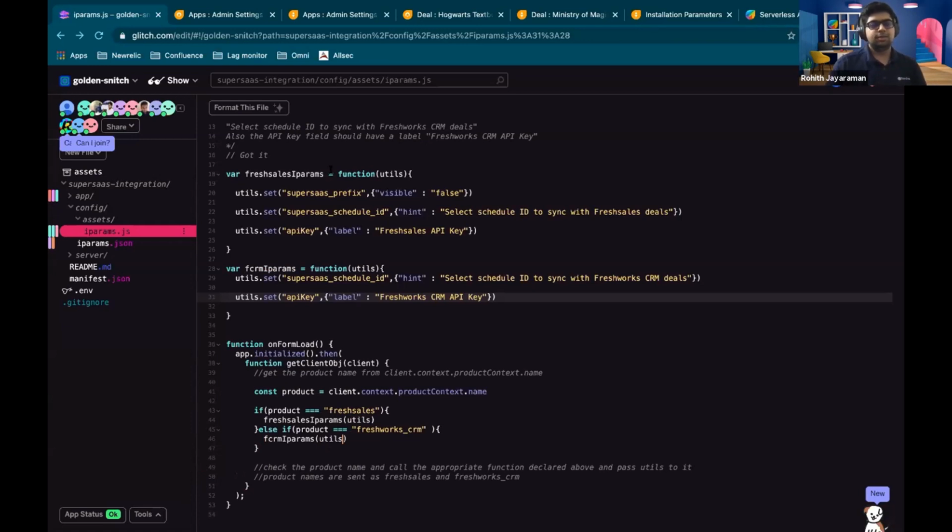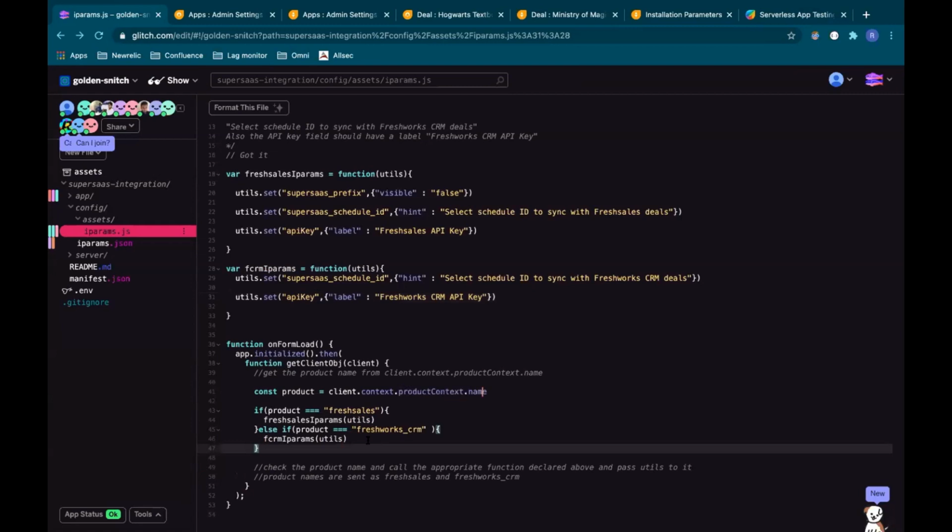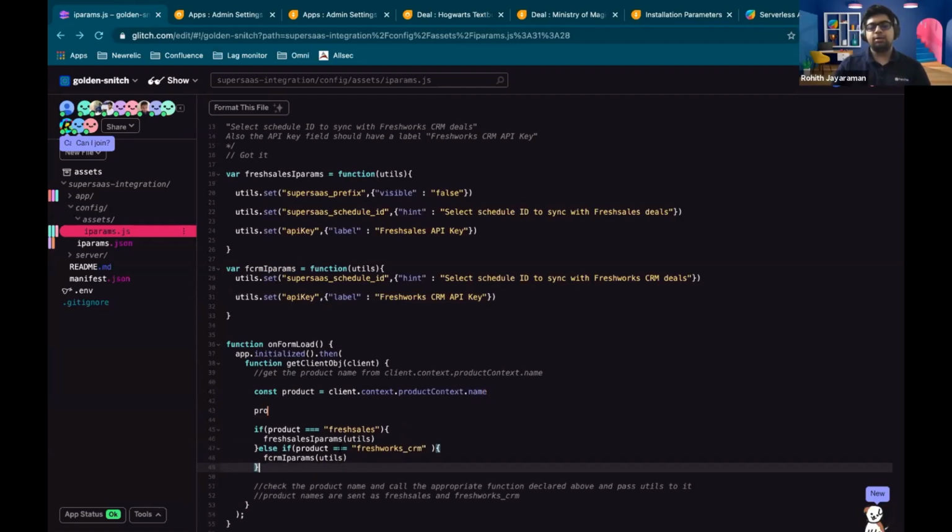Okay, awesome. One quick clarification here. In the product context, we will only get the product name, right? What is mentioned here. Yeah. If the product is mentioned as Freshdesk, we will get that. We won't get any other values. Okay, fine. So you will be getting the product name and the product domain, what is known as the product URL. Okay, okay. Yeah, so you're done.